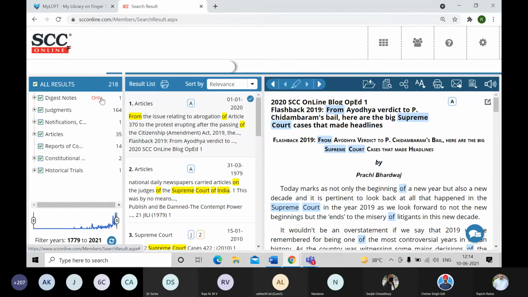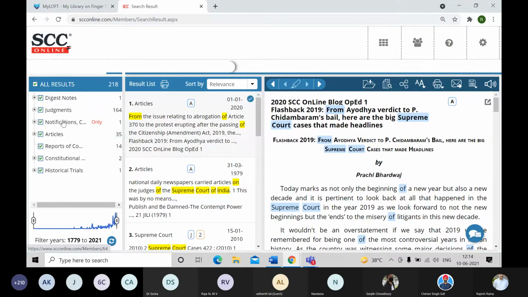This particular screen has all the information, like in how many databases this defamation is appearing, whether it's a digest note, which is the USP, that is the summary. Some call it law points or digest note or head note, there are various names given to it.